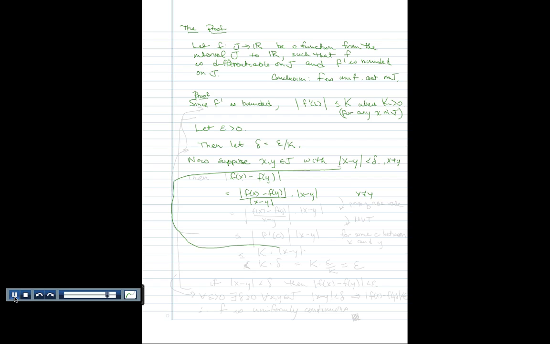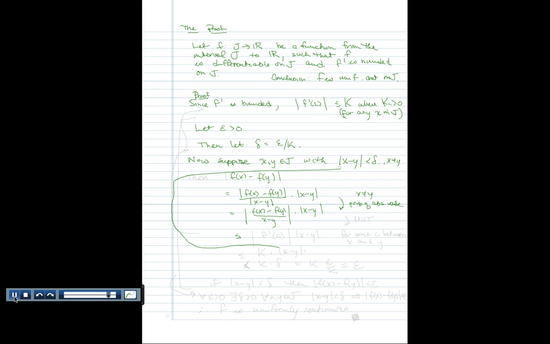So now, if we look at this a little more carefully, the absolute value of a fraction, we can write as a single absolute value of f of x minus f of y over x minus y, and then we have times the absolute value of x minus y over here. The first absolute value is supposed to remind us of the mean value theorem. So anyway, this step was property of absolute value.